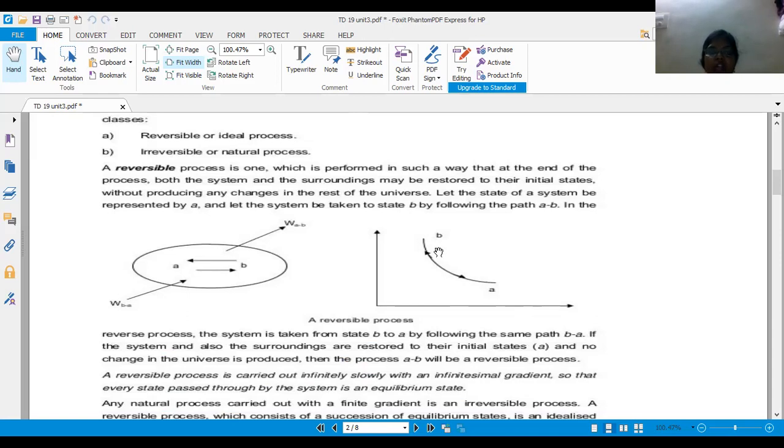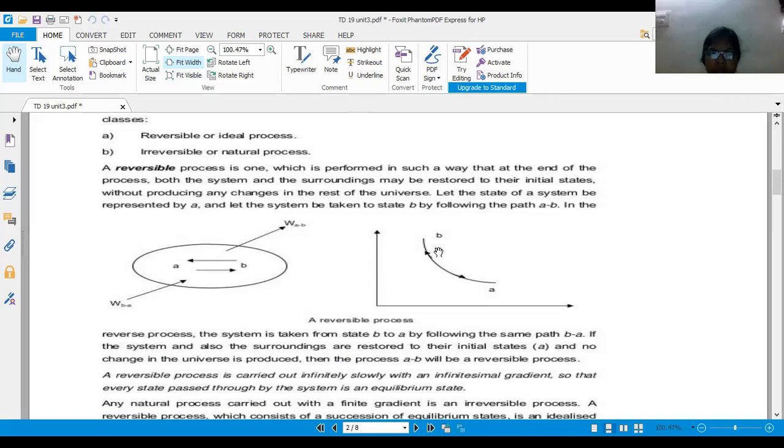That means there are no losses like friction. There are no changes, and its efficiency becomes 100% because there are no friction losses, heat losses, and so many other losses. Actually, when we do the actual process, we have many losses.